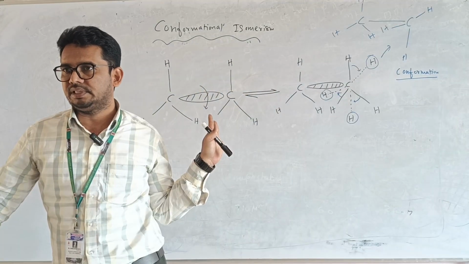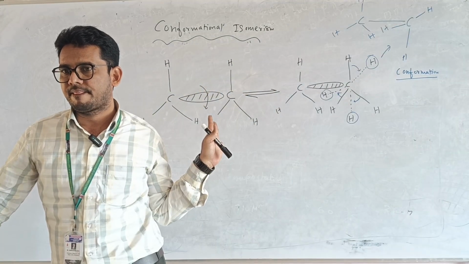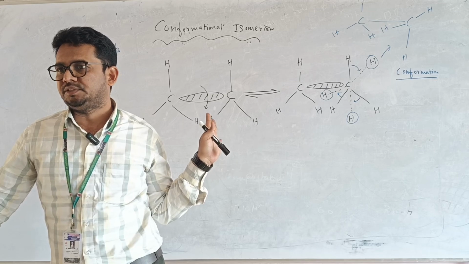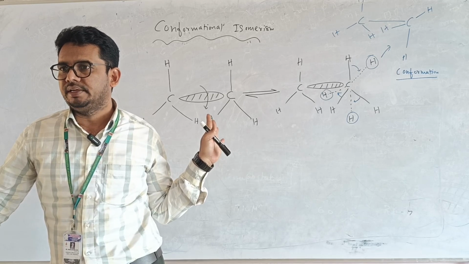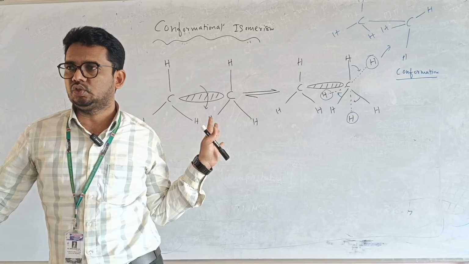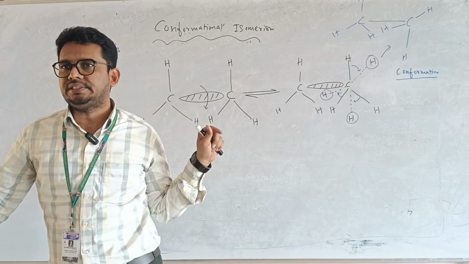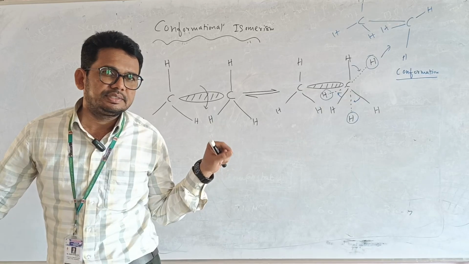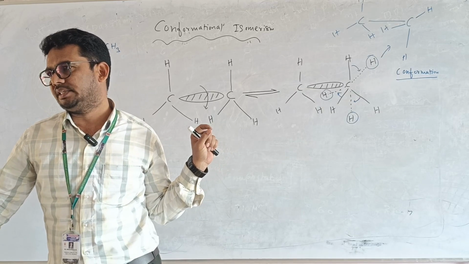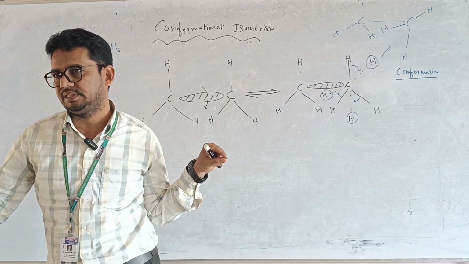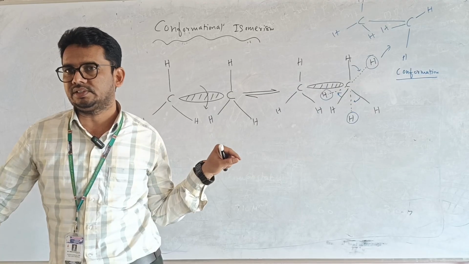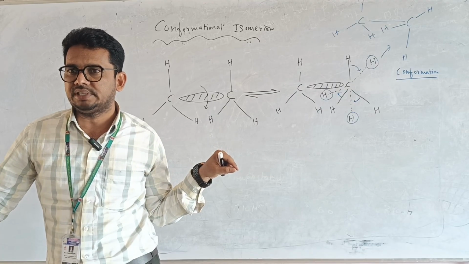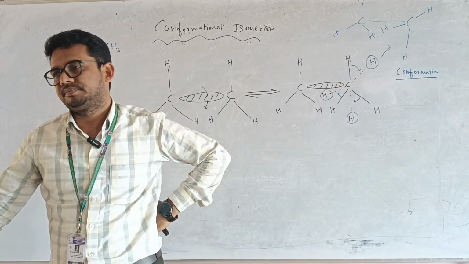What is conformational isomerism? The arrangement of the atoms will be different due to rotation around the single bond. This process is called conformation. This entire phenomenon is called conformational isomerism.